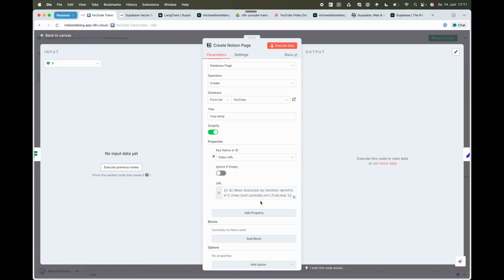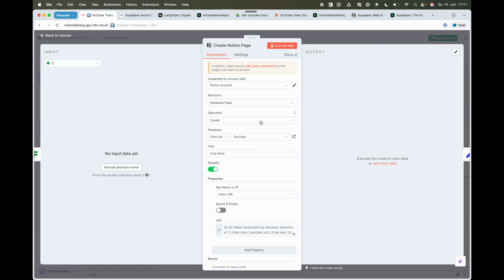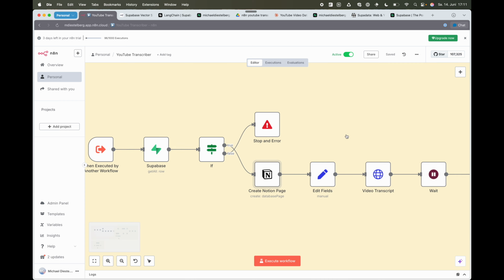That's basically the first step where I'm adding this new Notion page, and as output I'm receiving a page ID that I can then later use in steps to update that page. So this is really just to create this page first, to have a record in Notion, and we will fill it in with the actual information in a later step.